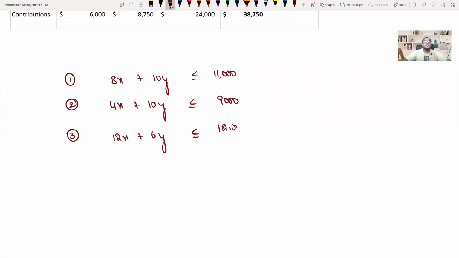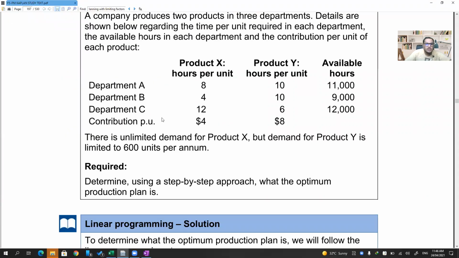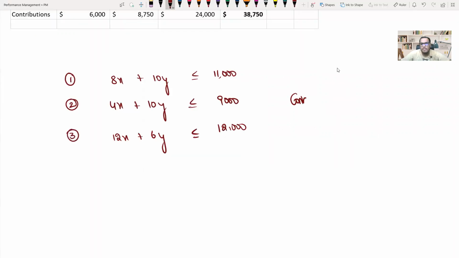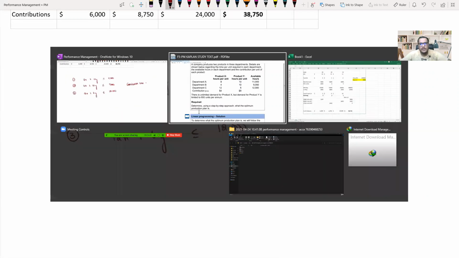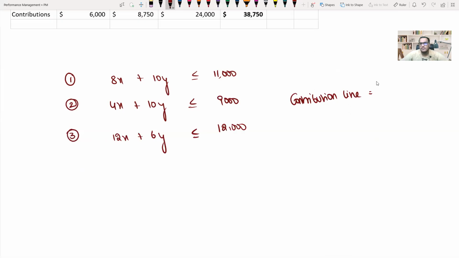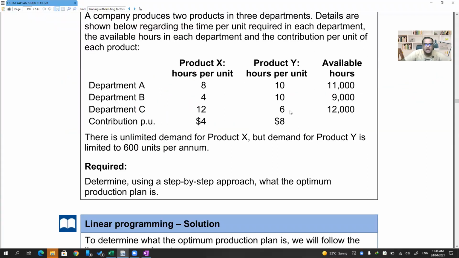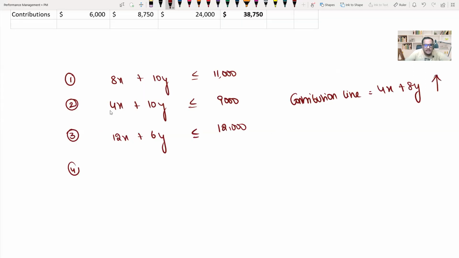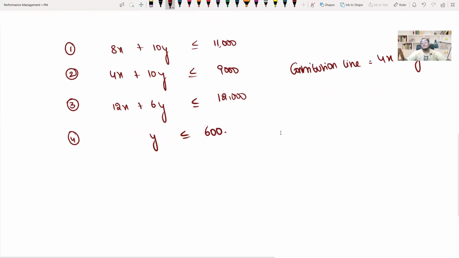So these are the three equations. And then your contribution line is 4x plus 8y. You have to maximize this, sir. And apart from that, they told you that there is unlimited demand for X, but demand for Y is limited to 600 units per annum. Another equation: Y should be less than or equal to 600. Maximum demand is only 600. So what shall we do, sir?